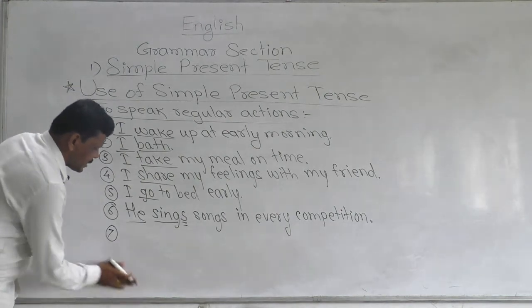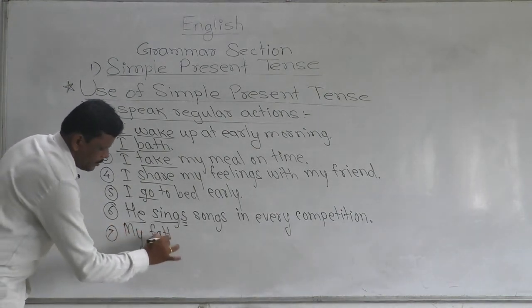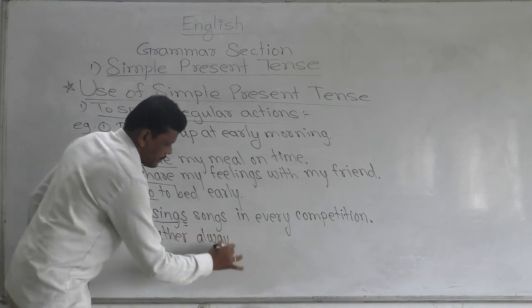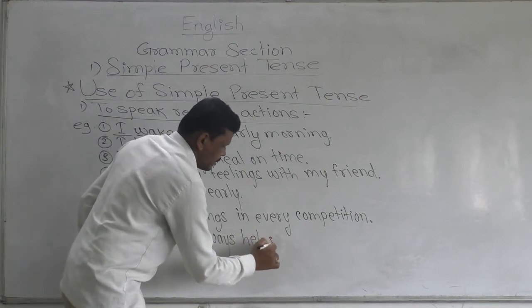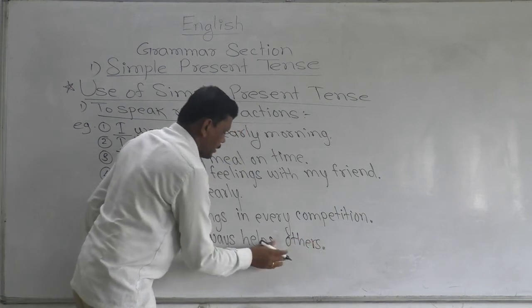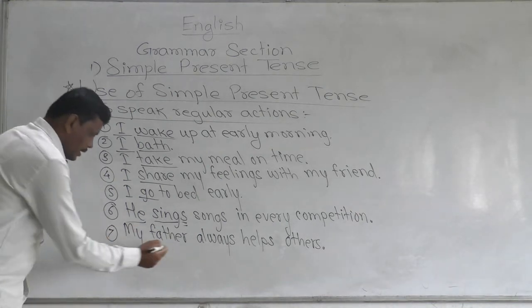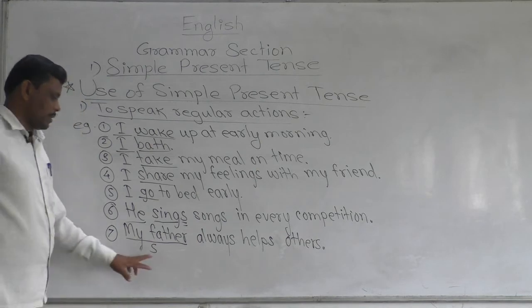The next person's regular action, for example, my father always helps others. In this sentence, my father is a singular subject.